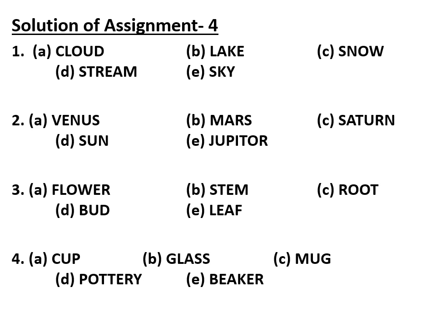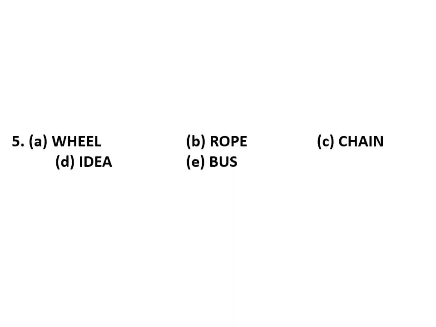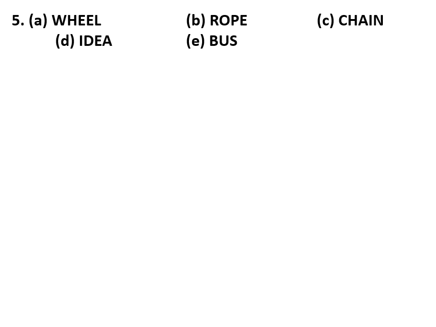Fourth is cup, glass, mug, pottery, beaker. Cup, glass, mug and beaker are all used to contain things, but pottery is not. Fifth was wheel, rope, chain, idea, bus. All are things except idea. It is a state in which we think, and all the others are things.